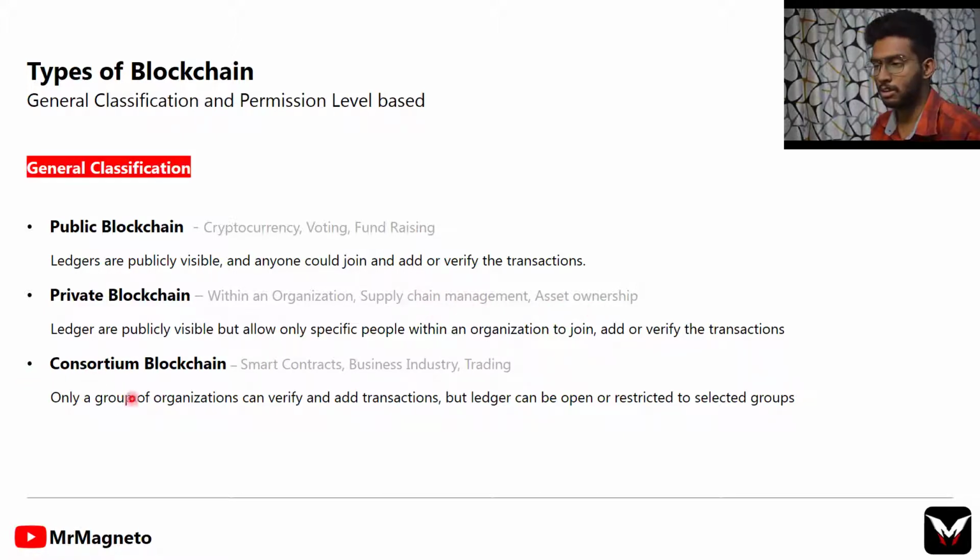And going for consortium blockchain, this is widely used in trading and some industrial trading. In it, not a single organization but a group of organizations can verify and add transactions, and the ledgers may be open or restricted to a selected group. So it is being used in some smart contracts, business industries and for trading also.